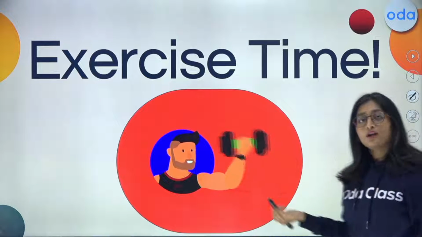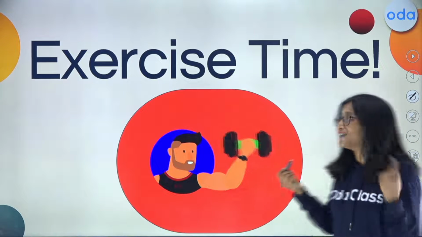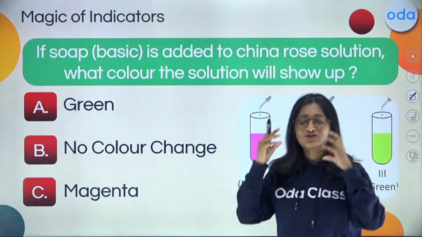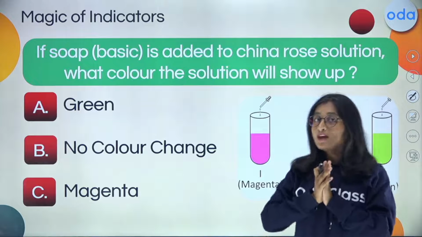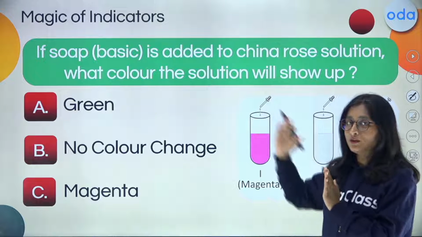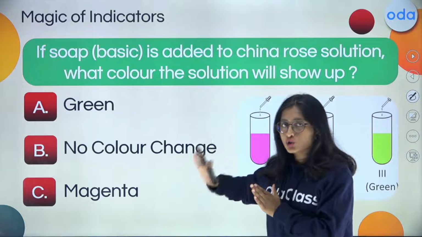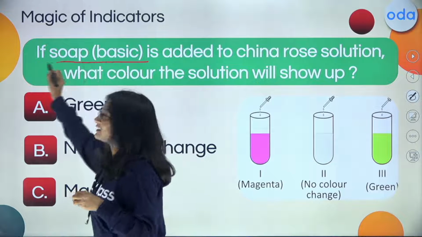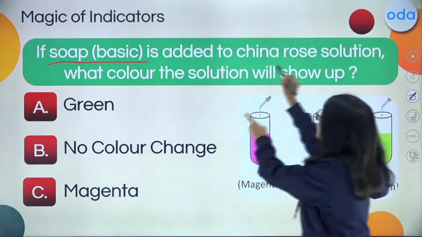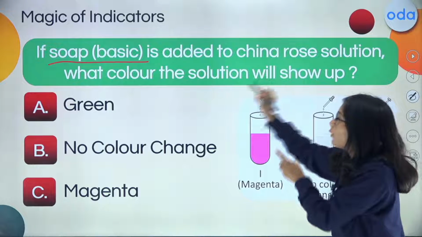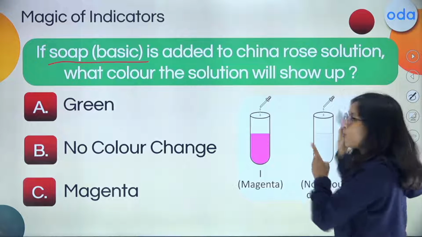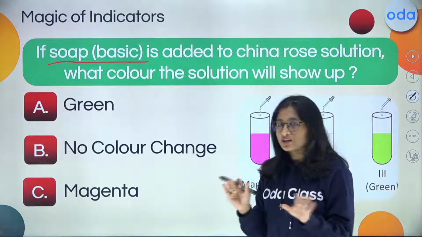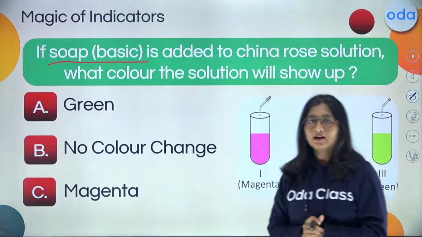Now, I do have a question for you. This is the exercise time. When I ask you this question, you have to just trigger your mind about what could be the answer. Just relate with the previous concept. Soap, which is basic in nature, is added to China rose solution. What color will the solution show, whether it is going to be green in color, no change in the color, or magenta color?